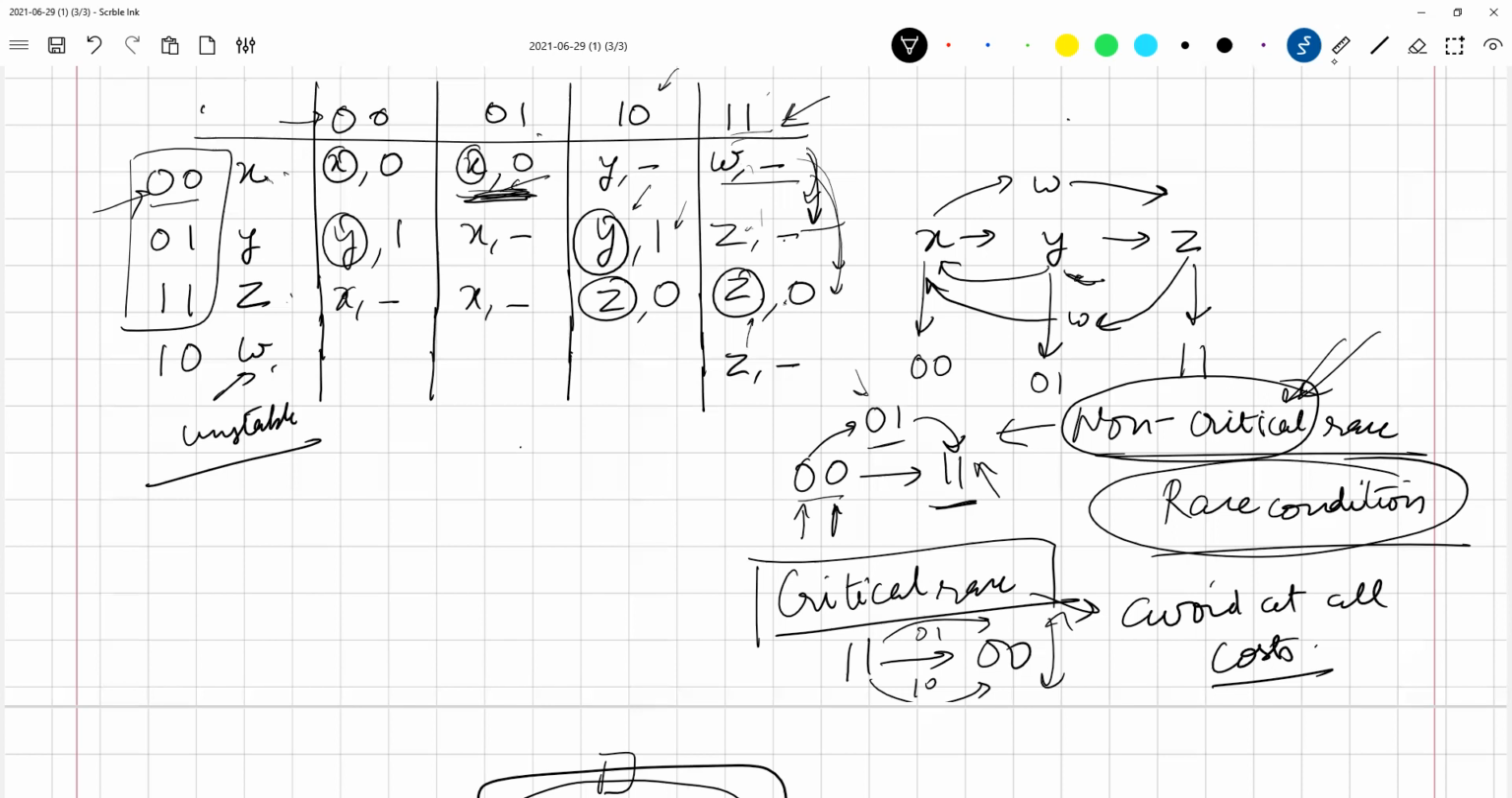We are saying, please, if you want to make a transition between 0,0 and 1,1, you should make a transition through what? Through 1,0. We are telling the circuit, okay, this is given to the circuit. Please do the transition through 1,0. Okay, is that clear?